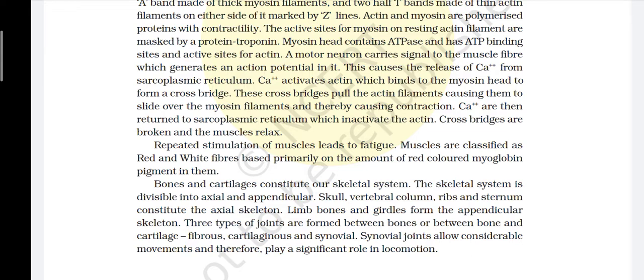Bones and cartilage constitute our skeletal system. The skeletal system is divisible into axial and appendicular. Skull, vertebral column, ribs and sternum constitute the axial skeleton. Limb bones and girdles form the appendicular skeleton. Three types of joints are formed between bones or between bone and cartilage: fibrous, cartilaginous and synovial. Synovial joints allow considerable movement and therefore play a significant role in locomotion.